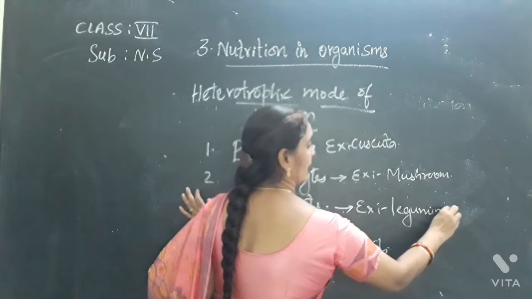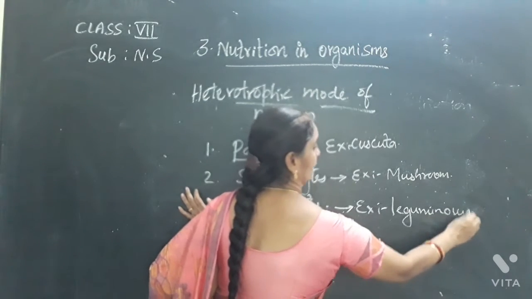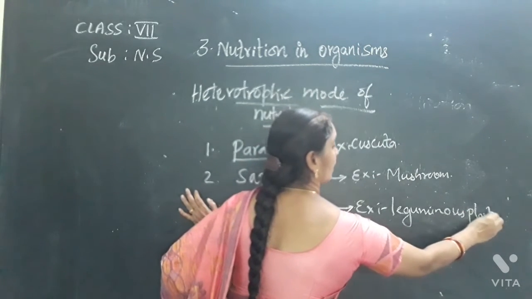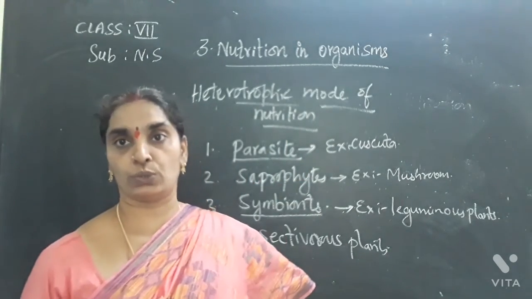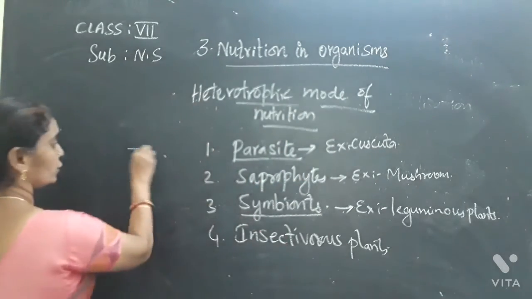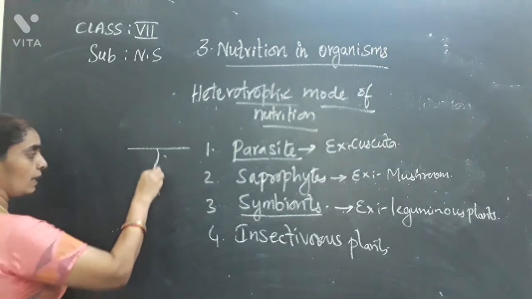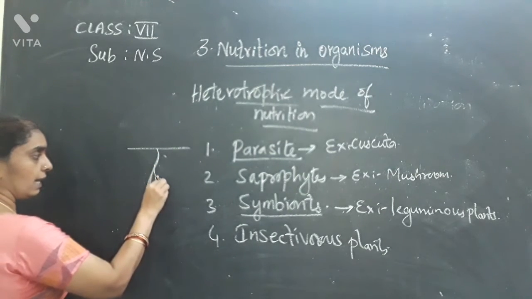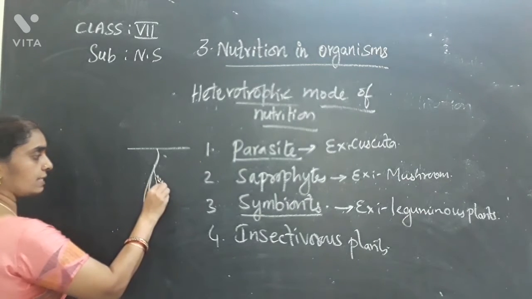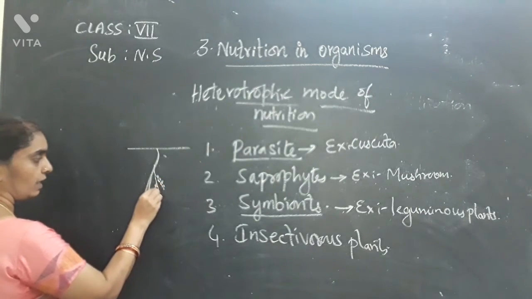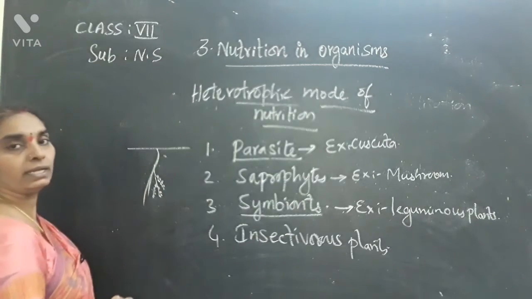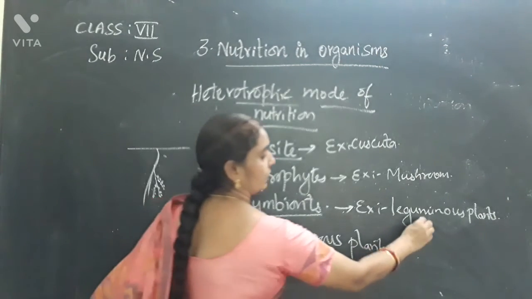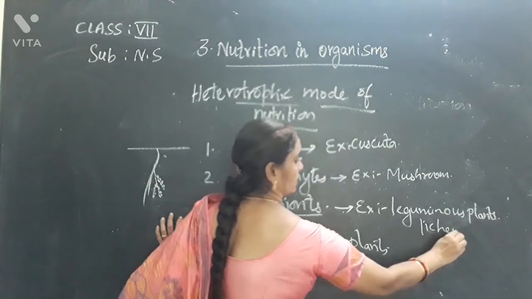For example, leguminous plants like beans, peas, etc. What do they have? They have bacteria at their root nodules. They are called nitrogen-fixing bacteria. Lichens are also very good examples for symbionts.